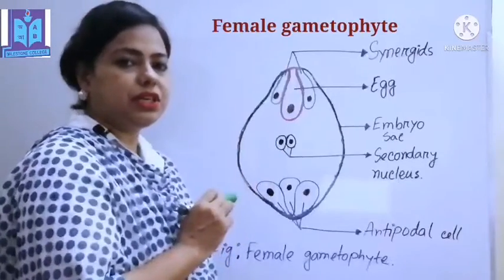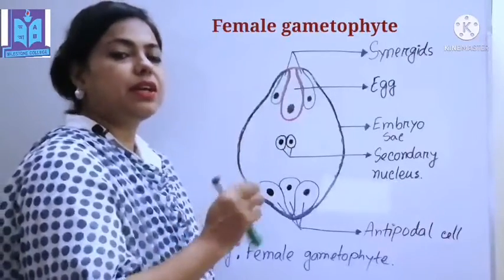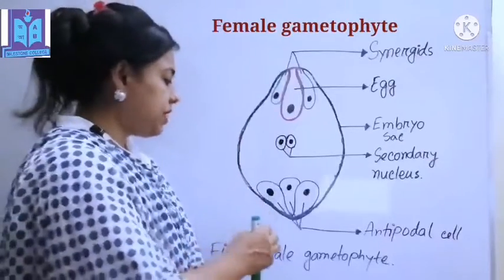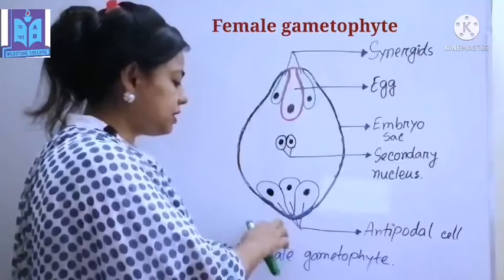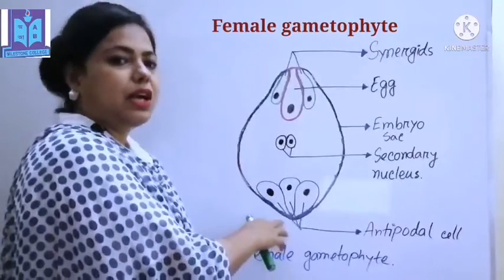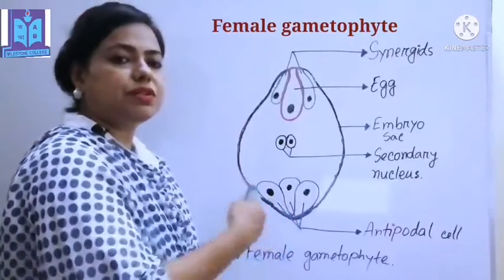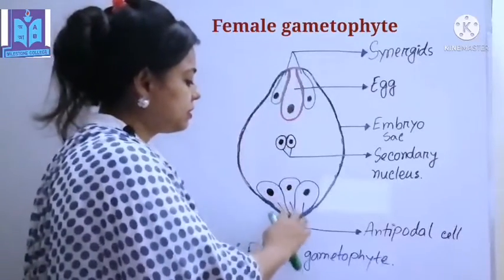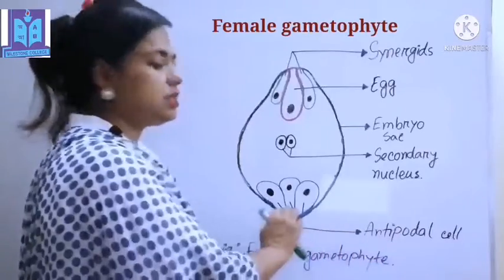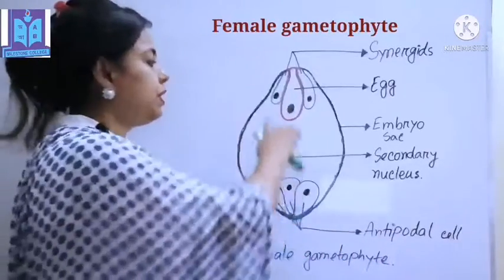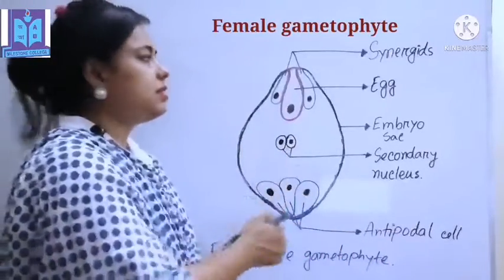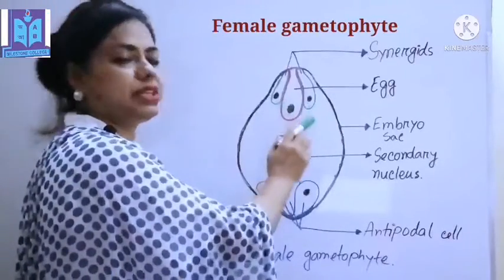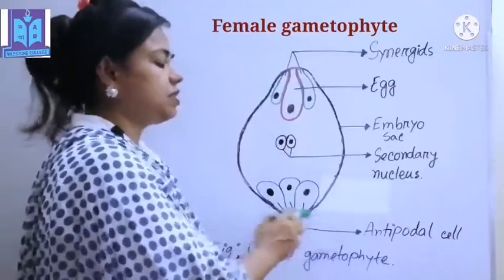From the 8 nuclei in the embryo sac, 3 nuclei remain at the chalazal end of the embryo sac. This portion is the chalazal part, and these 3 nuclei convert into antipodal cells. These are the antipodal cells. So, the embryo sac contains the egg apparatus, that means 1 egg, 2 synergid cells, and 3 antipodal cells.